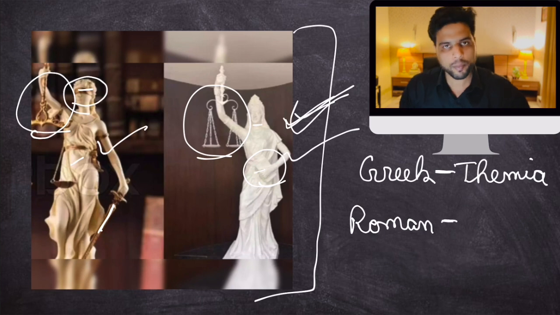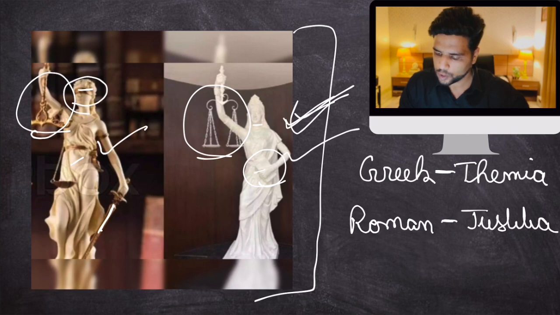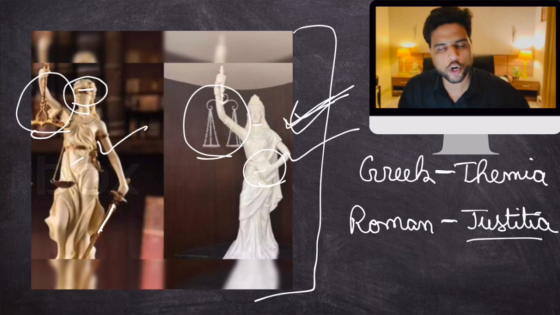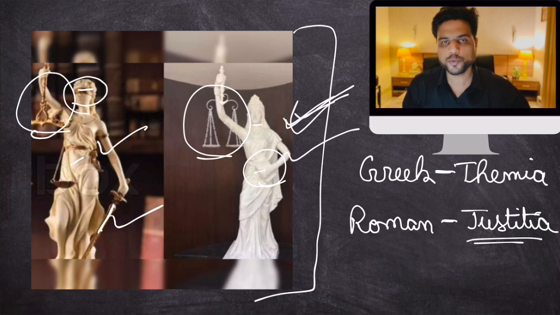In Roman mythology, there is a goddess called Justitia, who is the goddess of justice. This tradition carried on in Europe, and the Britishers came to India and we borrowed it from them. The first statue of Lady Justice was established in the Calcutta High Court.